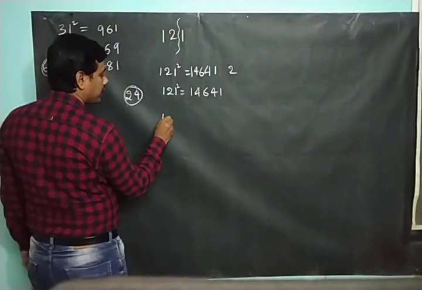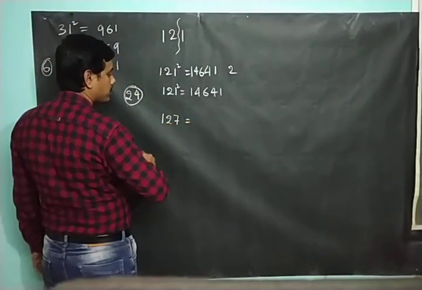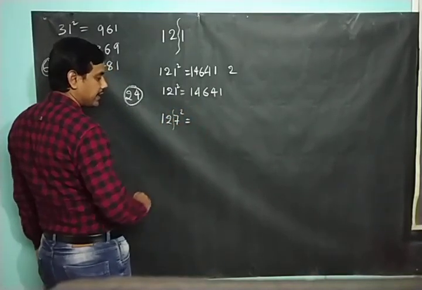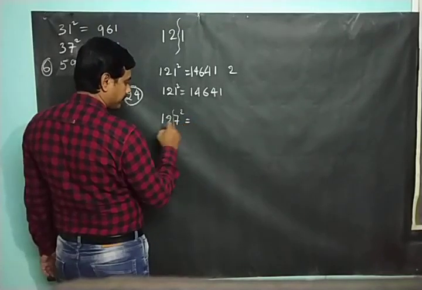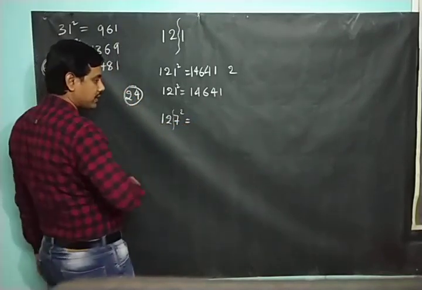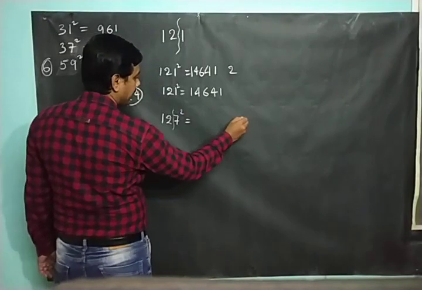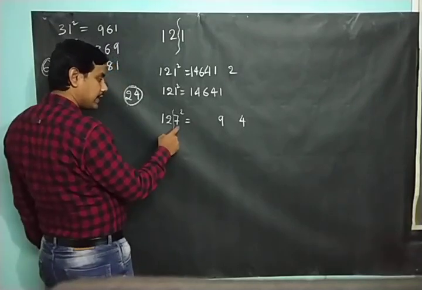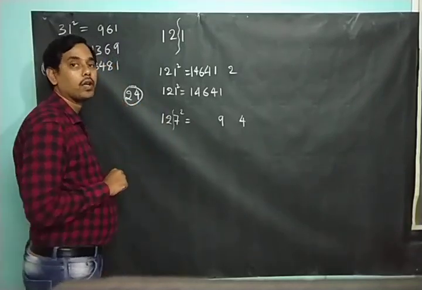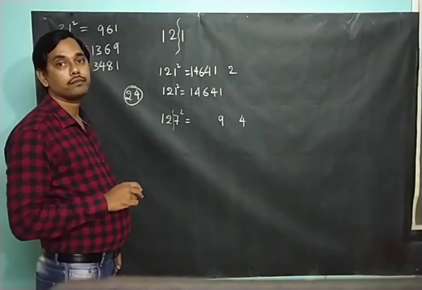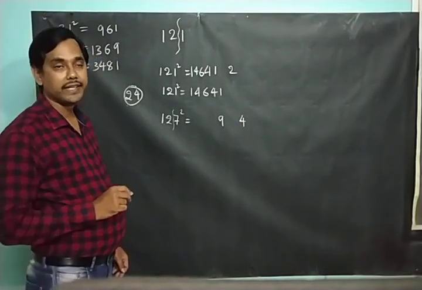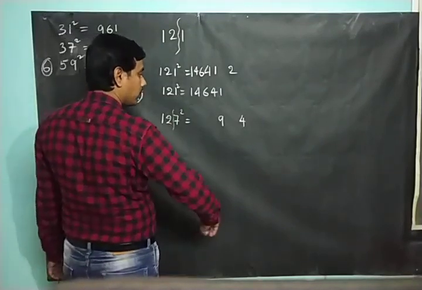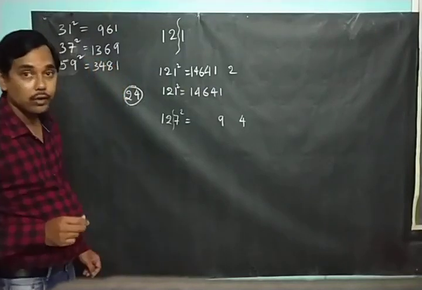Now similarly, if you take 127, split it into the unit place and the remaining. So for 127 square, 12 is there. Once again the multiplier is 24. 7 square is 49, 4 is carry, 9 will come here. Then 7 into 24, what is that? 168. Right? 168 plus 4 is 172. So we got the value as 172.